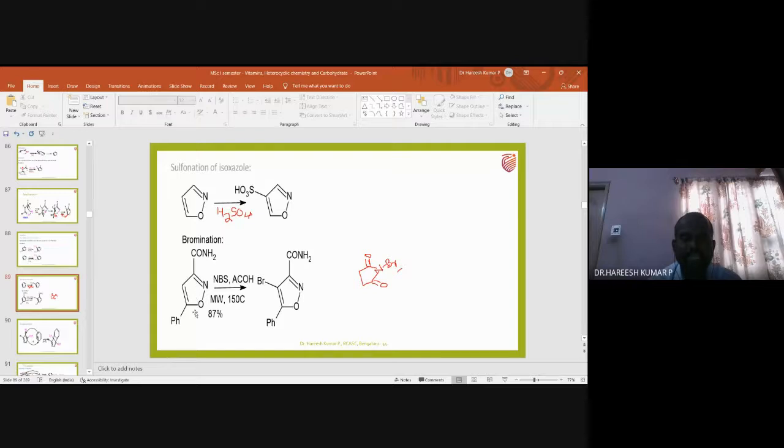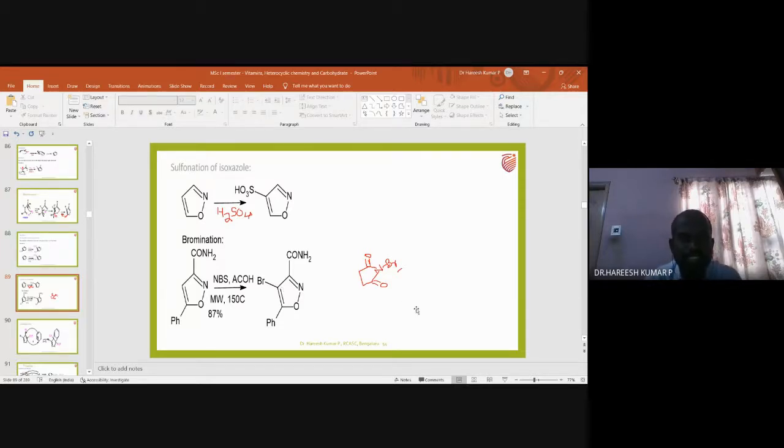So that means, what is the name of this compound? 1, 2, 3, 4, 5. 5-phenyl oxazole carboxamide, when it undergoes bromination with NBS. AcOH means acetic acid, it's a solvent. MWO means microwave. Okay, microwave used for this reaction condition at 150 degrees centigrade, and 87% product is formed, the bromo at the 4th position.